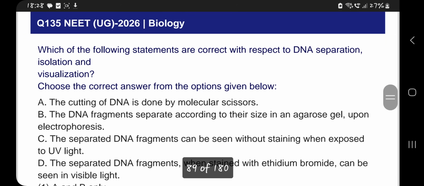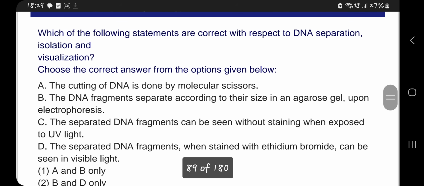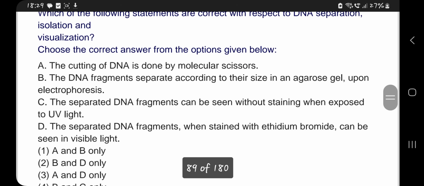Which of the following statements are correct with respect to DNA separation, isolation and visualization? Choose the correct answer from the options given below. The cutting of DNA is done by molecular scissors. The DNA fragments separate according to their size in an agarose gel upon electrophoresis.